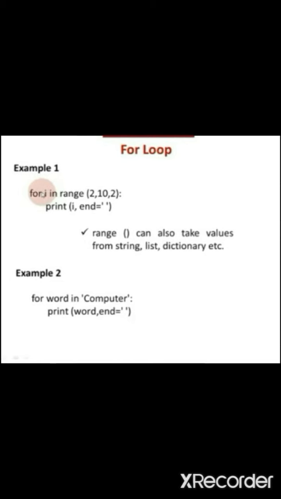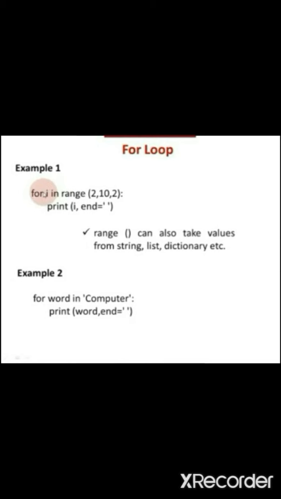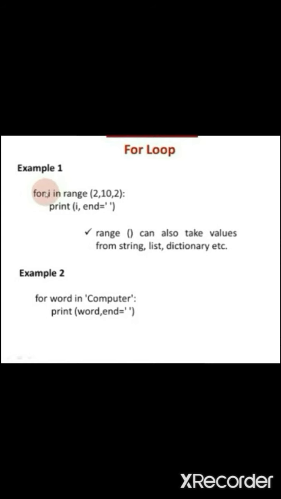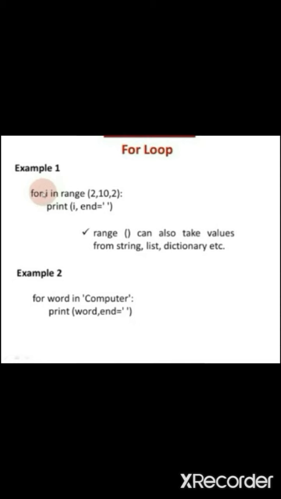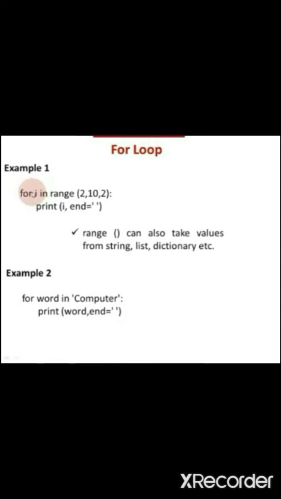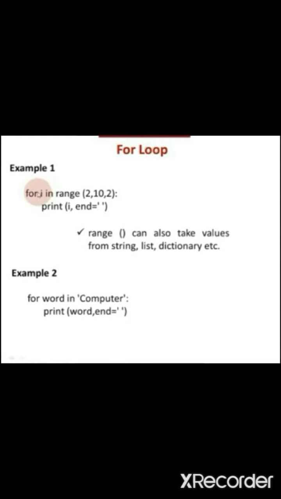It prints the value of i, then it uses the end parameter. In the last class we have seen what is end parameter. What is its purpose? It prints the output with space or in a new line. So here we are giving the value of space to the parameter end.